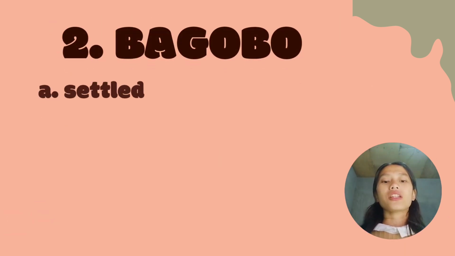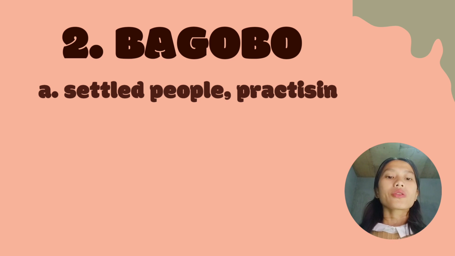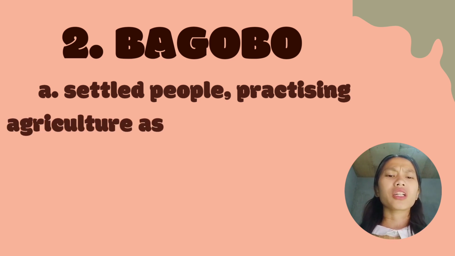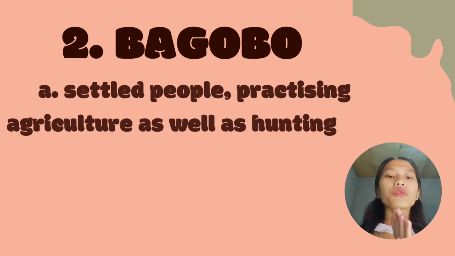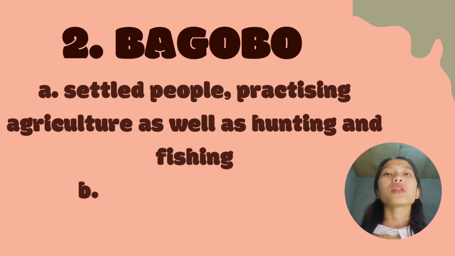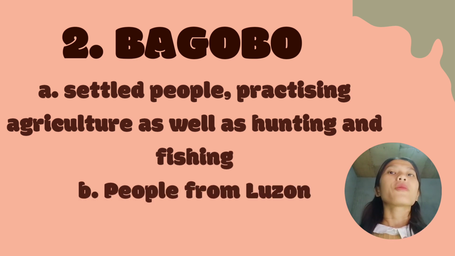For our second item, we have the word bagubo. What is a bagubo? For the first choice, A, these are settled people practicing agriculture as well as hunting and fishing. The second is B, the people from Luzon. What is a bagubo in your own understanding? Pause the video, and the right answer is letter A.